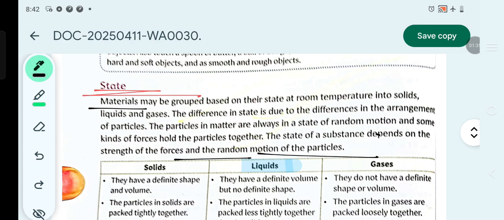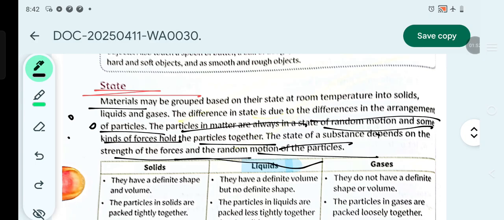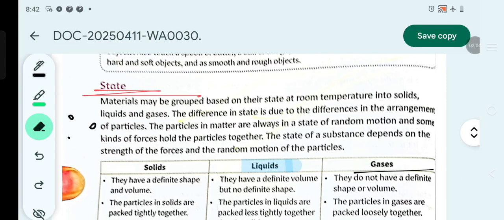Because of the differences in the arrangement of particles. Those particles, known as molecules, are always in a state of random motion, and some kind of force holds the particles together. The state of a substance depends on the strength of the force and the random motion of the particles. That is basically what state is, and matter is hence divided into three groups: solids, liquids and gases. So let's study them: solids, liquids and gases.